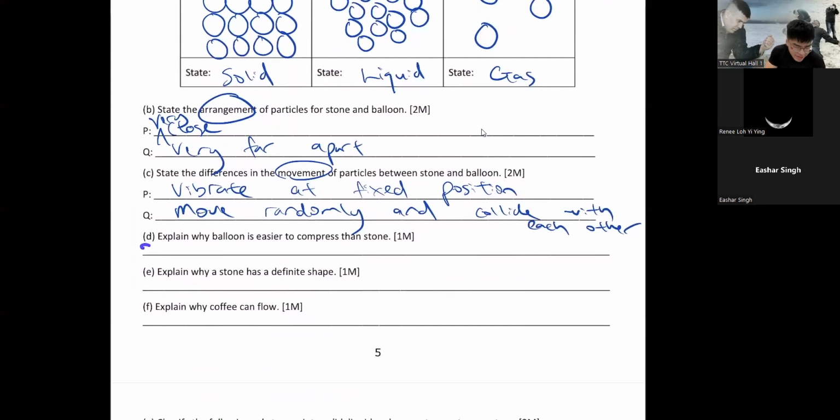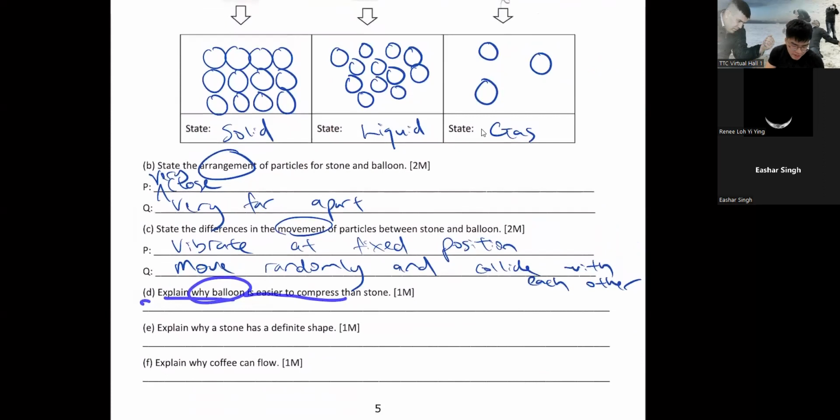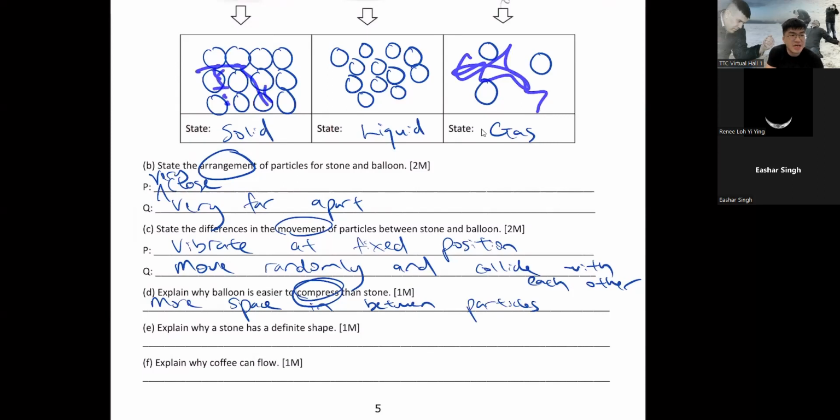All right, so D, explain why a balloon is easier to compress than a stone. As I said, whether you can compress something depends on the space. Why is a balloon easier to compress? Because it has more space in between particles. As you can see, a lot of space here, no space here. Solid is all nicely arranged. You cannot push them further in.